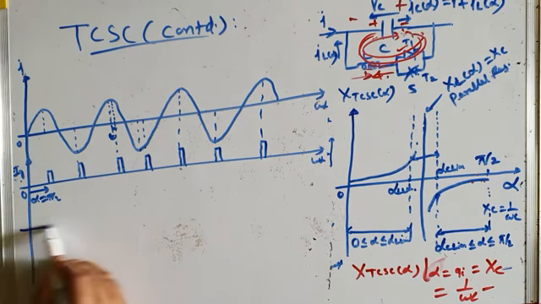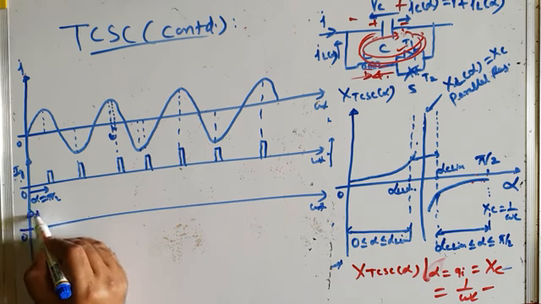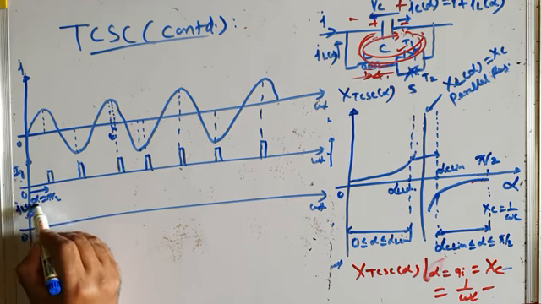The next graph will show the TCR current, I_L(alpha), I_L which is a function of alpha.